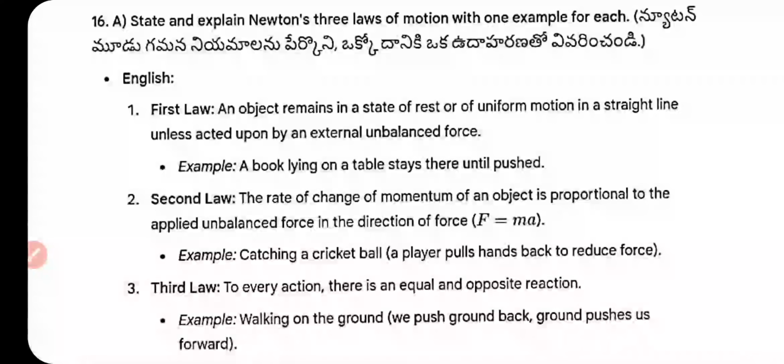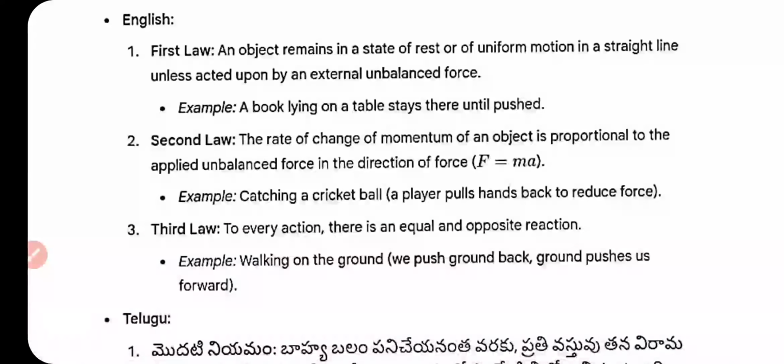16th A. Explain Newton's three laws of motion with an example. First law: an object remains in a state of rest or of uniform motion in a straight line unless acted upon by an external unbalanced force. Example: a book lying on the table stays there until pushed.